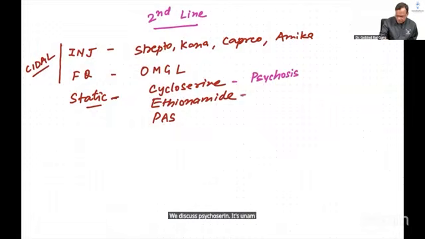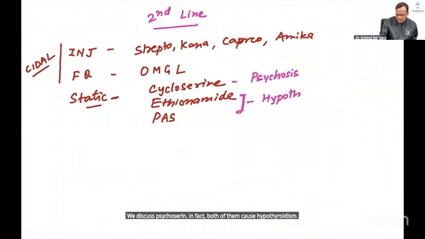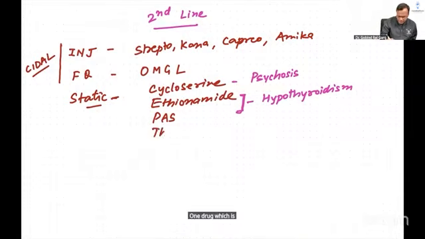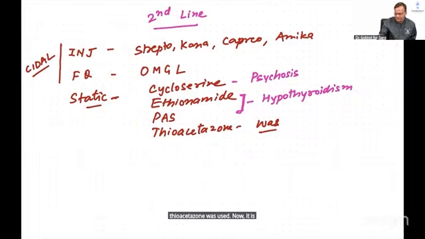Ethionamide causes hypothyroidism, and PAS also causes it. So which second line anti-tubercular drug causes hypothyroidism? The answer will be ethionamide or PAS. One drug which is not used nowadays is thioacetazone. Thioacetazone was used, now it is rarely used, and even then it was contraindicated in patients with HIV.